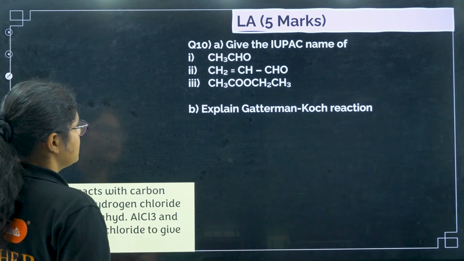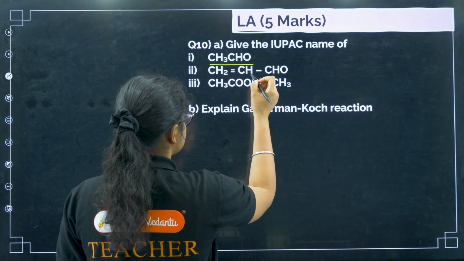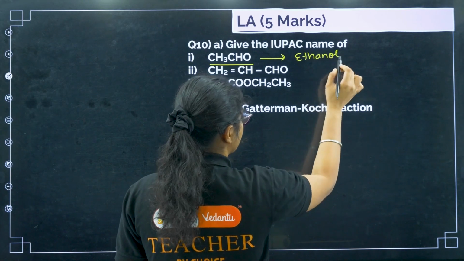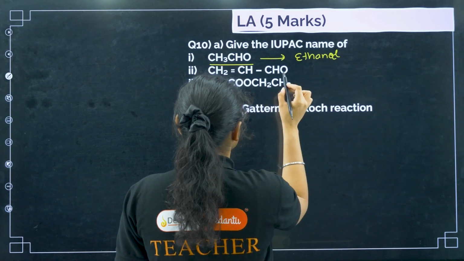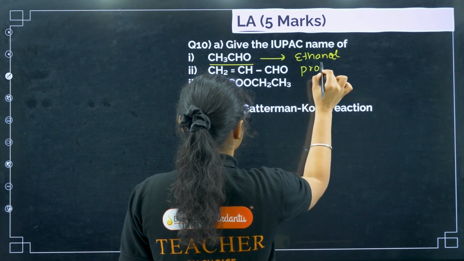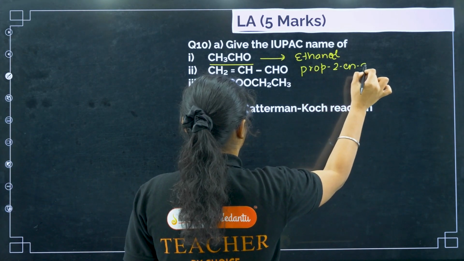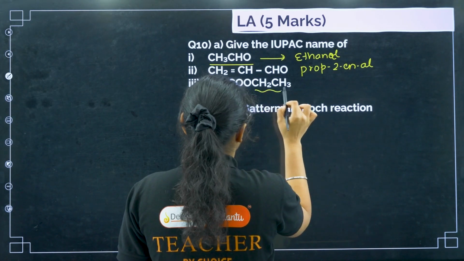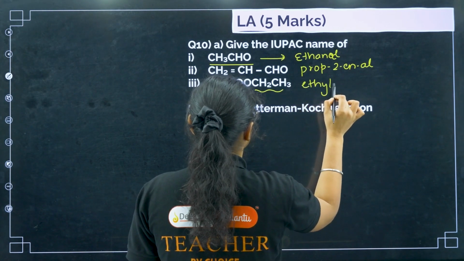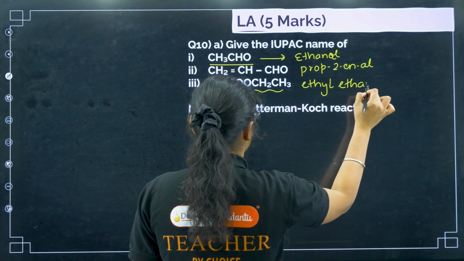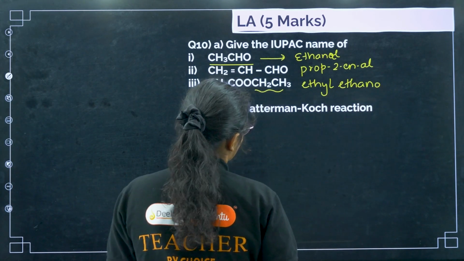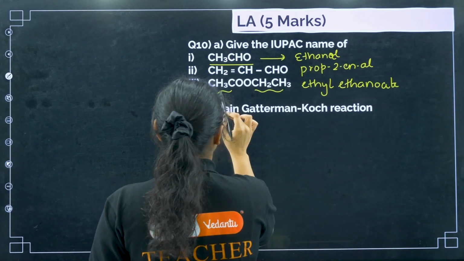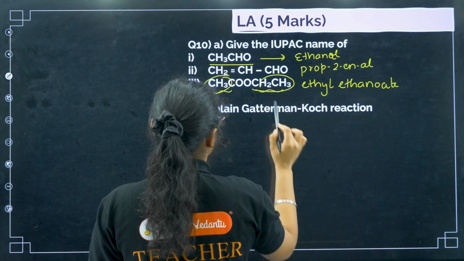So first you have to give the IUPAC name here. This is ethanal, 2 carbon with the aldehyde group. Next, this one is prop-2-enal, and this one is your ester. Here we have ethyl ethanoate. I have one group here, ethyl, and ethanoate.